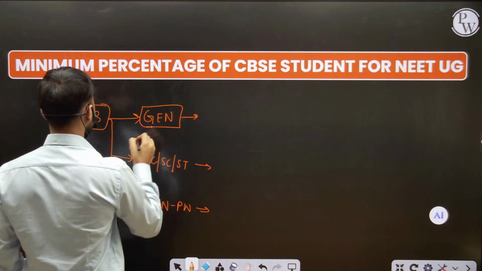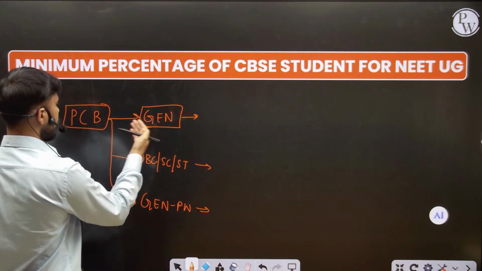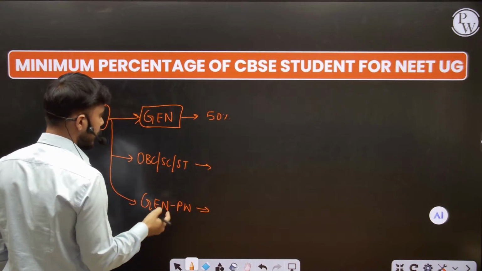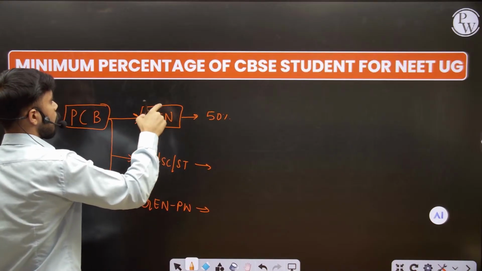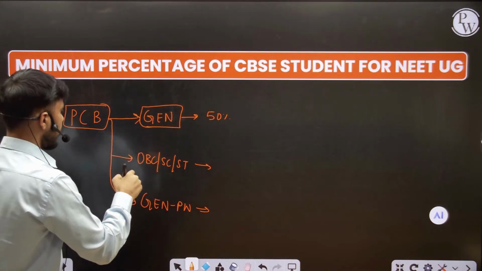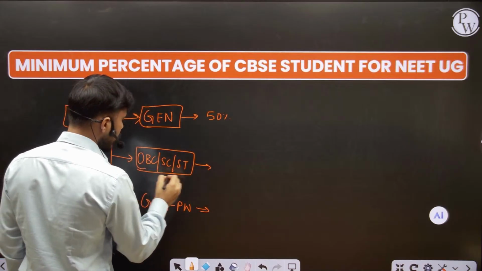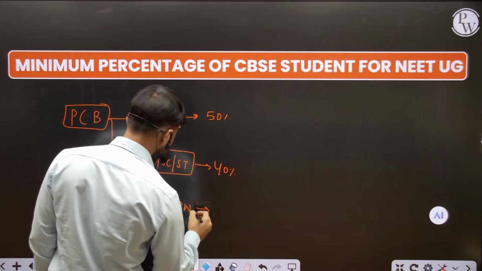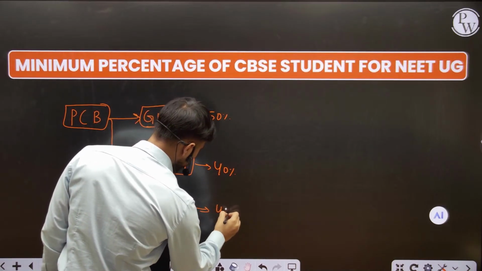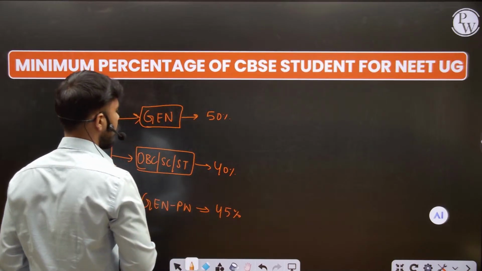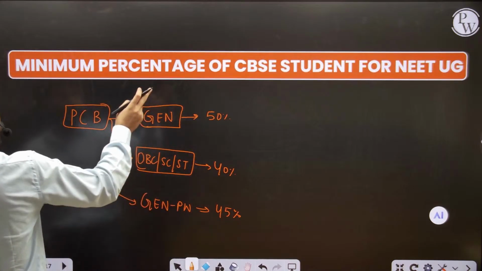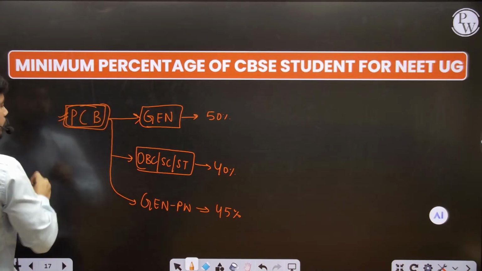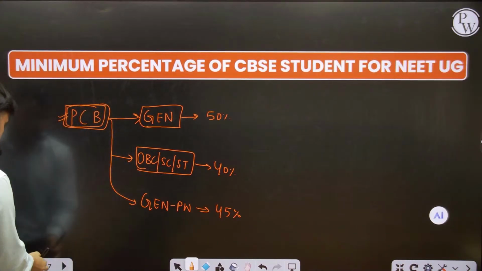We see here that for PCB for the general category we require 50%, meaning the NTA requires 50% of the student in the CBSE, fine. And for the OBC it requires 40%, and for the physically disabled person it requires 45% in the CBSE examination for PCB, only for PCB, not for all subjects, just for PCB, fine.